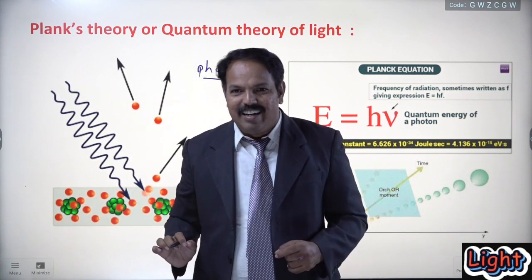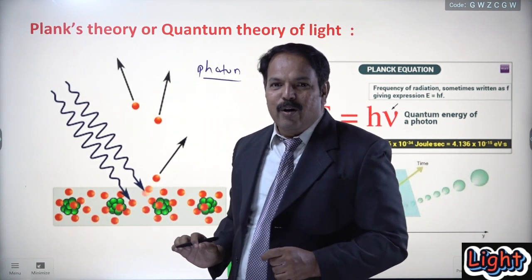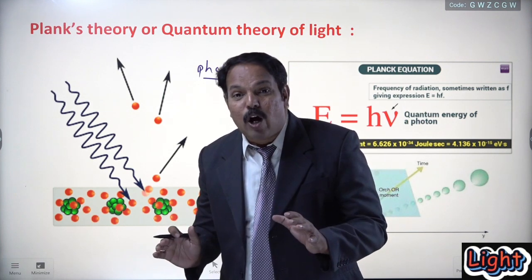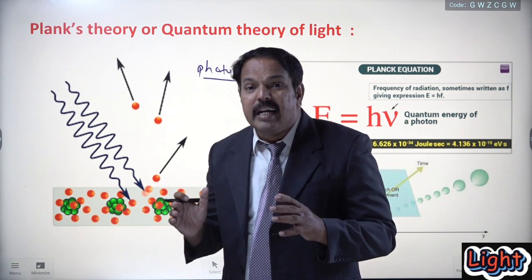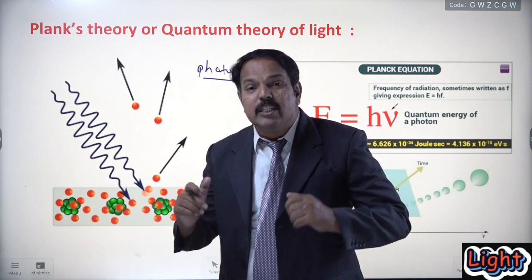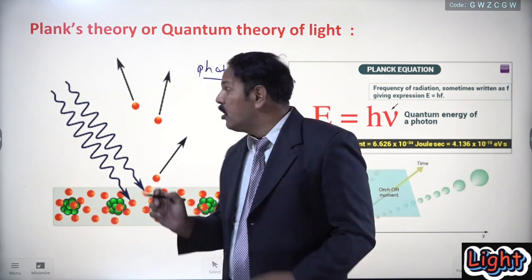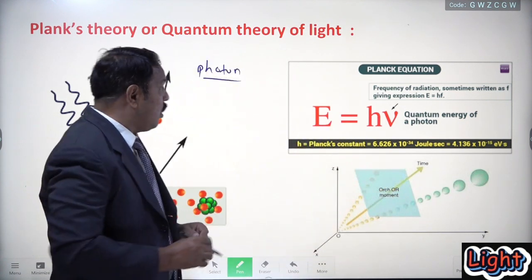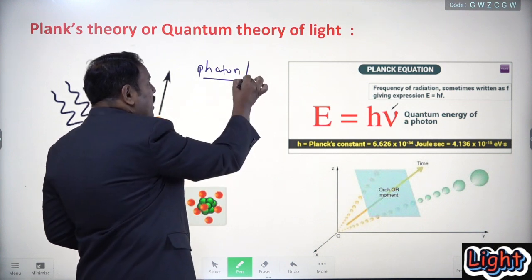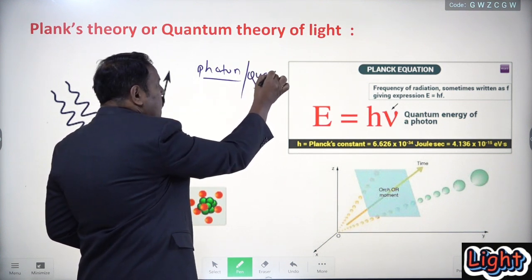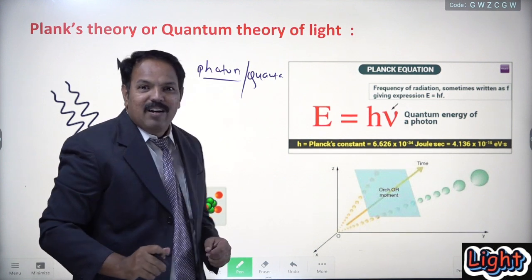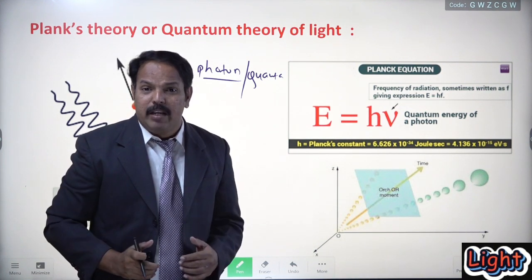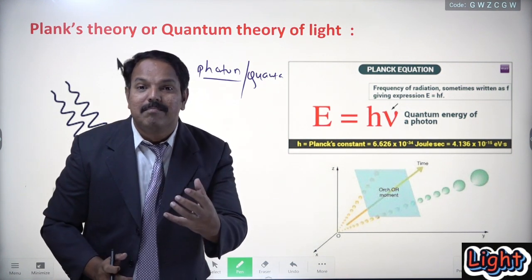Photon. According to this theory, light consists of extremely small energetic particles or bundles of energy or packets of energy called photons or quanta. Okay, quanta is the plural form. If it is a single particle, it is a quantum.